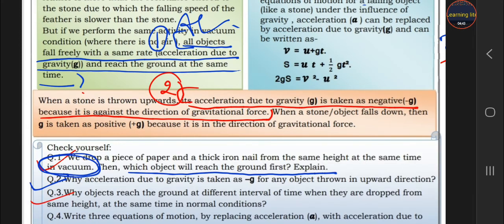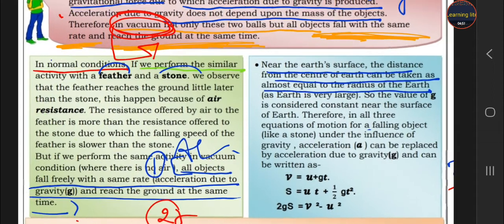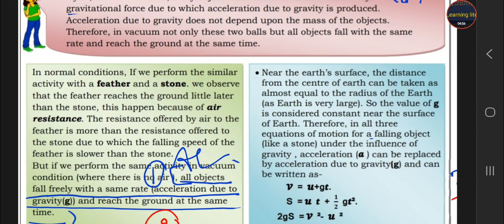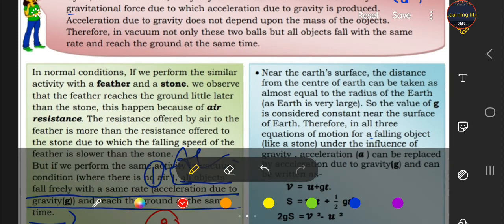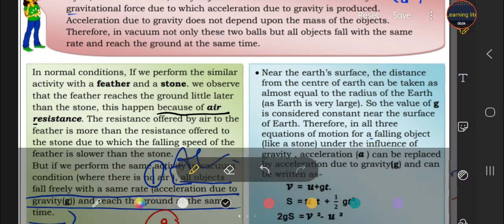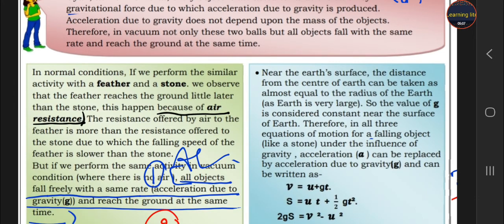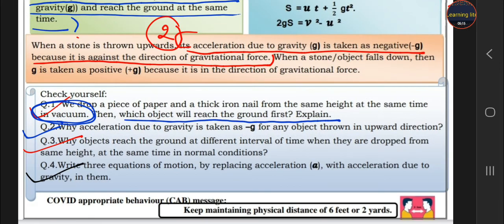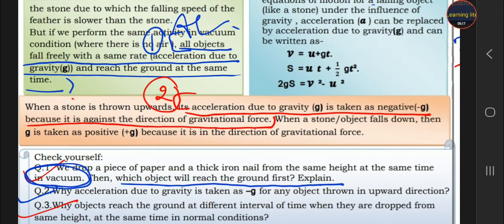Third one, why do objects reach the ground at different intervals of time when they are dropped from a height in normal conditions? Normal means there is the presence of air, no vacuum. Because of air resistance. That is the answer to your third question. Fourth one, write the three equations of motion by replacing a by g. So this is the answer to your fourth question.